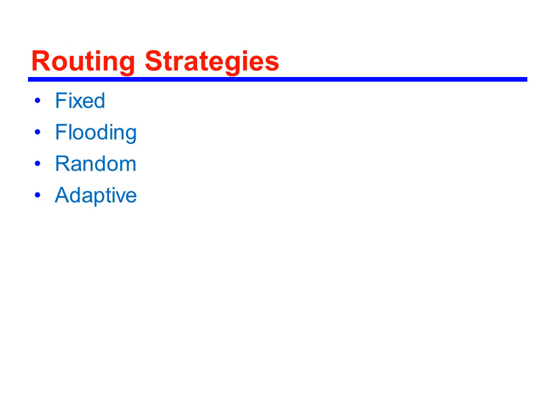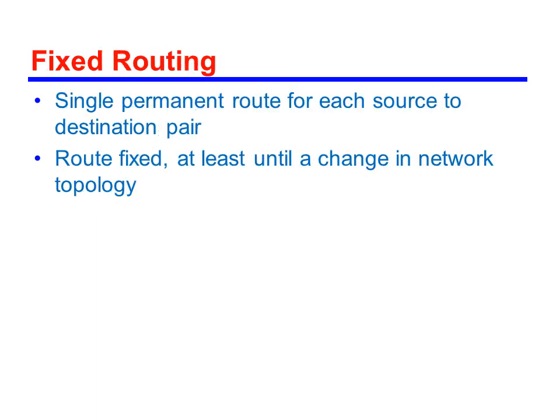Routing strategies. A variety of routing algorithms have been developed for packet switching, frame relay and ATM networks. The routing function attempts to find the least cost route path through the network. The least cost is based on number of hops, expected delay, and other metrics. Routing strategies are fixed, flooding, random and adaptive.